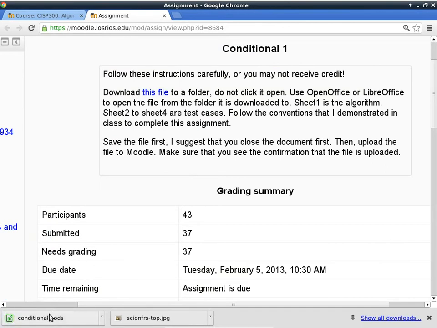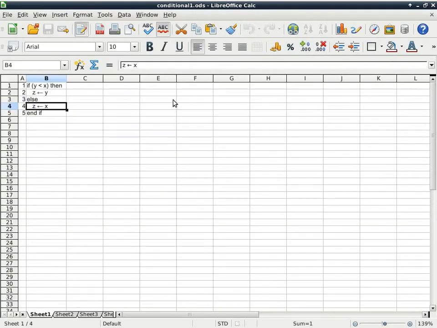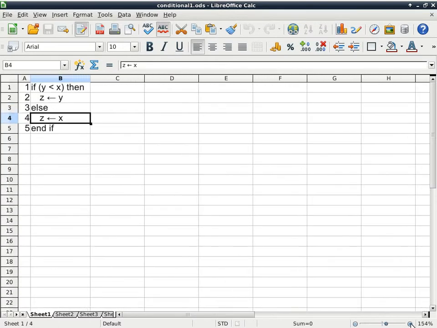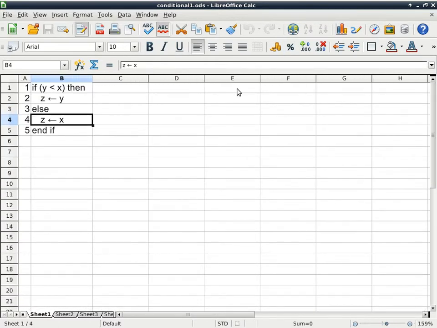Once I save it, I can just click here to open it. But I won't click the link itself, because if you click the link itself, it will open the document as read only. Then you won't be able to change it unless you use save as to save the document again.